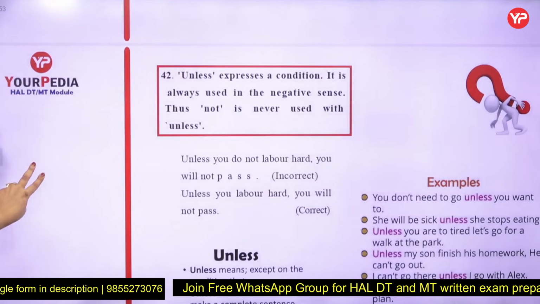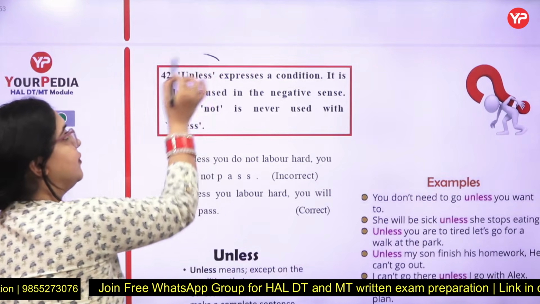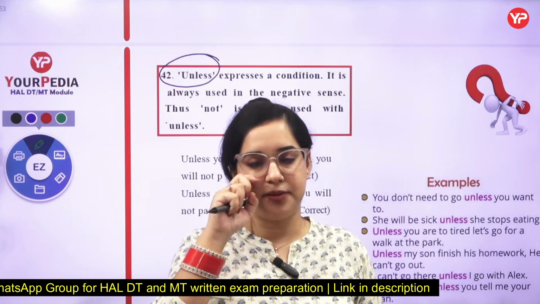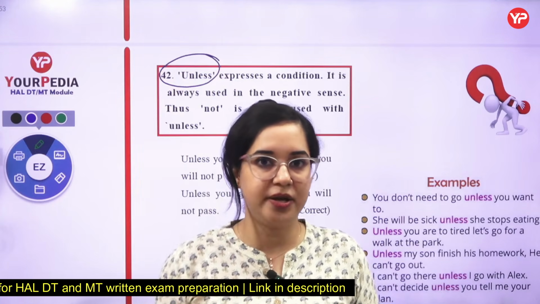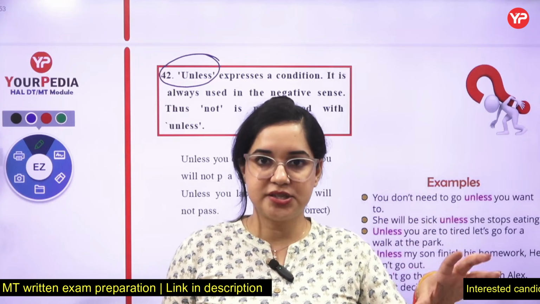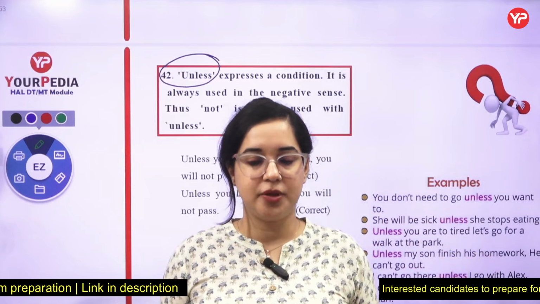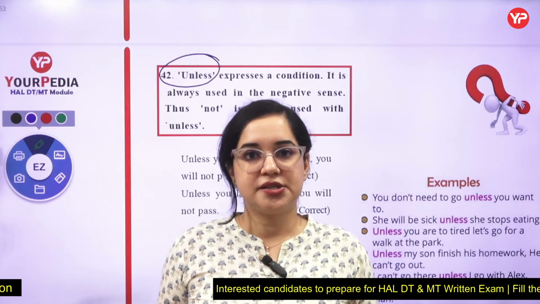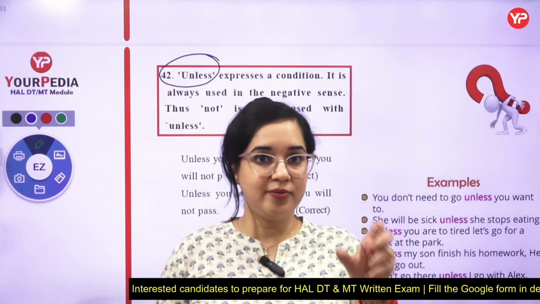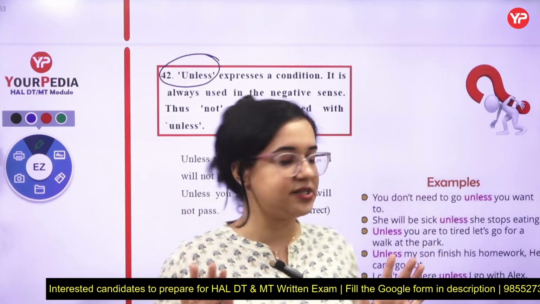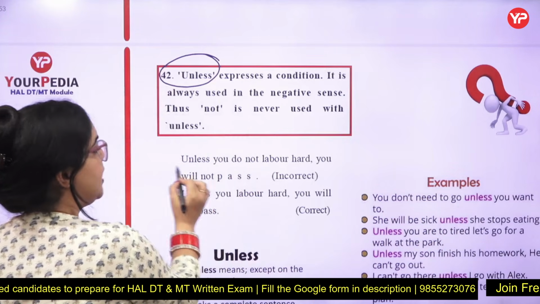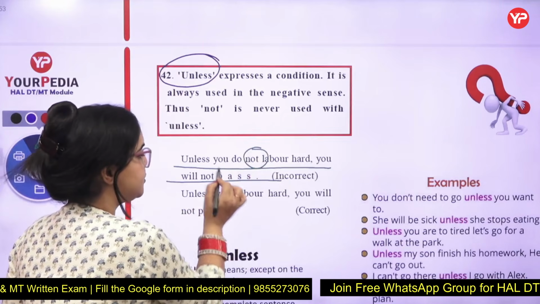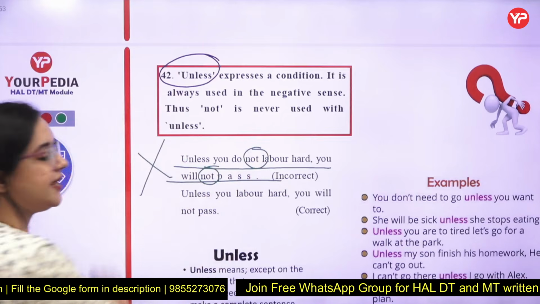This is actually very important. Whenever you have unless with you, you need to understand the difference between unless and until. Unless states two conditions are being given with you. One is a positive situation, another is a negative situation. For example, you will not pass unless you study hard. Now, one will carry not, another is a normal sentence. Unless you do not labor hard, you will not pass. This also carries not. It is an incorrect sentence.